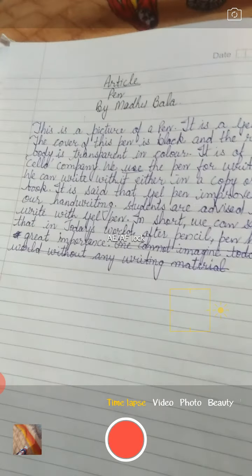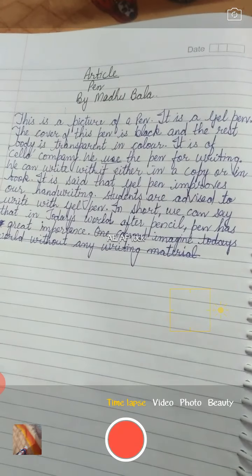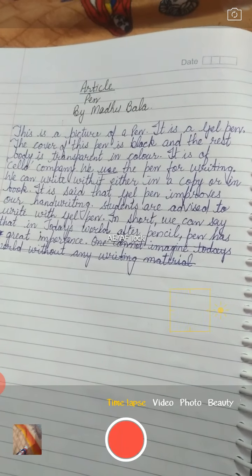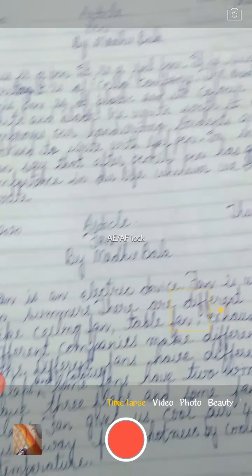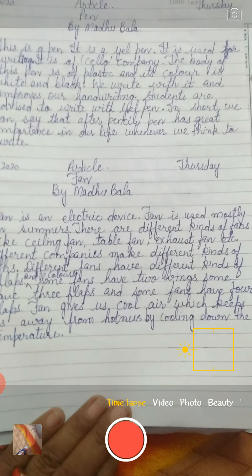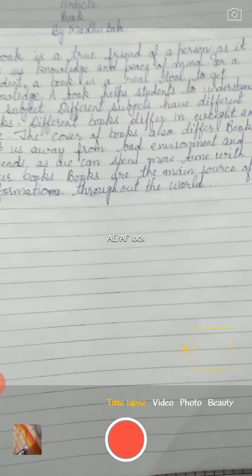The very first, we have done the pen article, in which I explained to you that you have to define a pen, then you have to tell the quality of the pen, then what are the uses of that pen, and then we did about the fan, in which season, in what different types and colors fans are available.